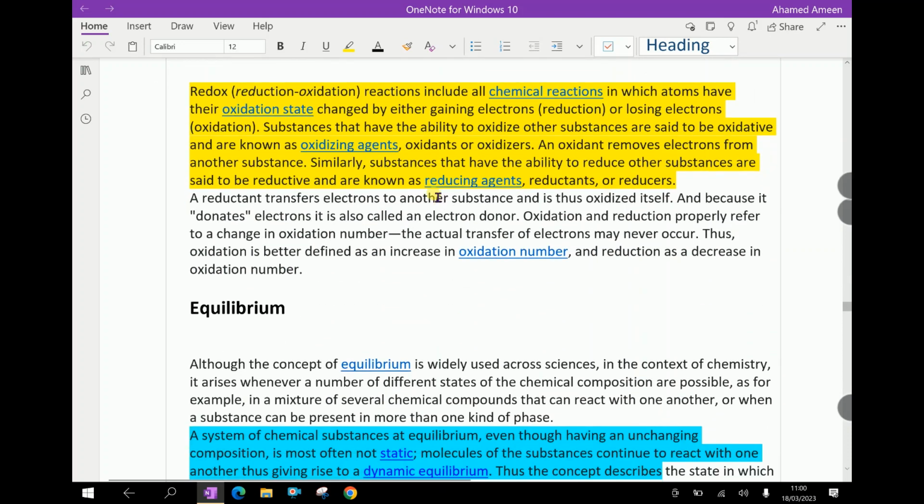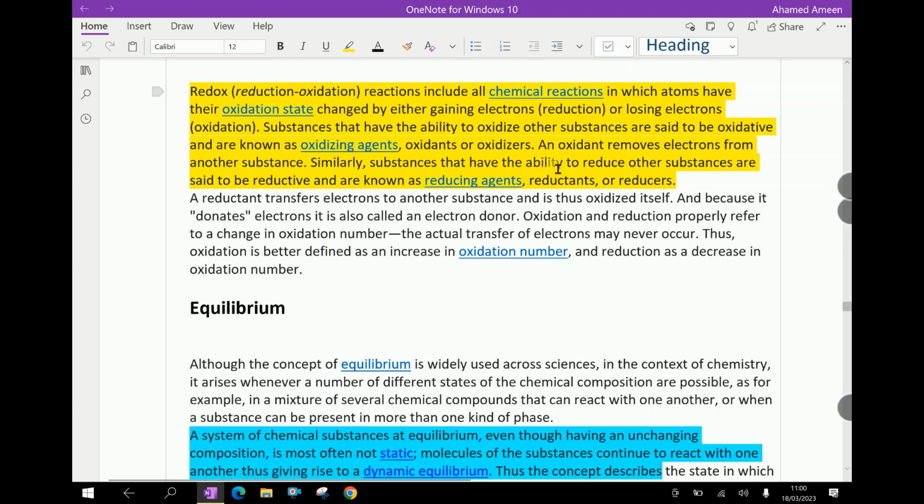Next, redox. Redox, that is reduction-oxidation reactions, include all chemical reactions in which atoms have their oxidation states changed by either gaining electrons, that is reduction, or losing electrons, that is oxidation. Substances that have the ability to oxidize other substances are said to be oxidative and are known as oxidizing agents.